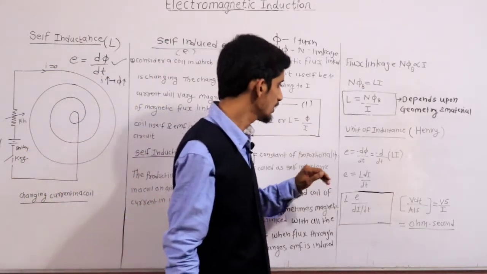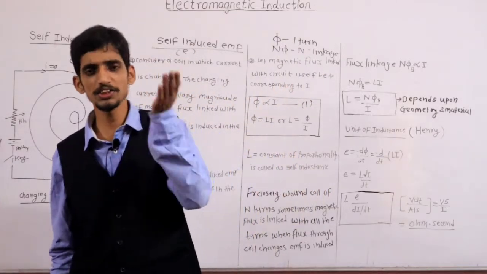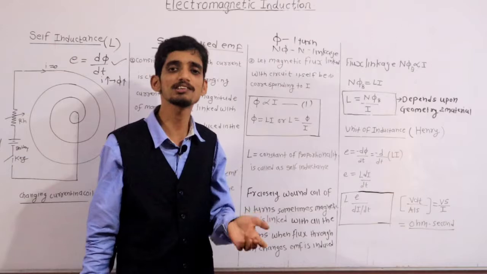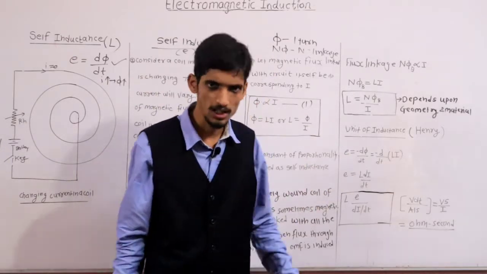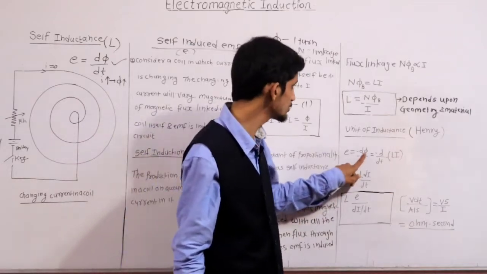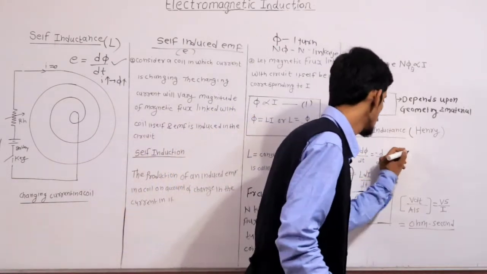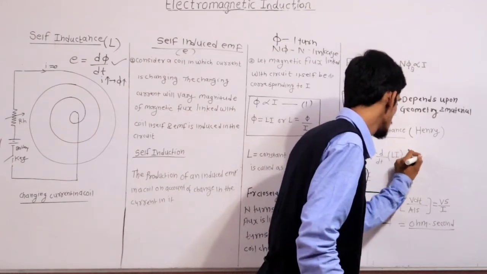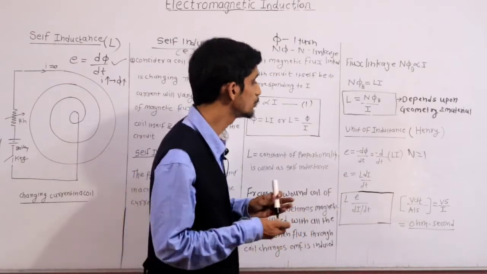Now, as I already discussed, current is changing, so flux is changing, and due to the change in flux, EMF is induced in that coil. That EMF is dΦ/dt. As I discussed with you, Φ means what? Φ is equal to Li. Now I am considering here only N equal to 1. So I am putting N is 1. So Φ is equal to Li.